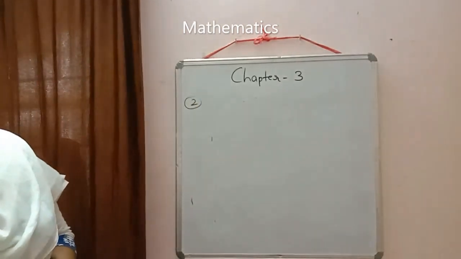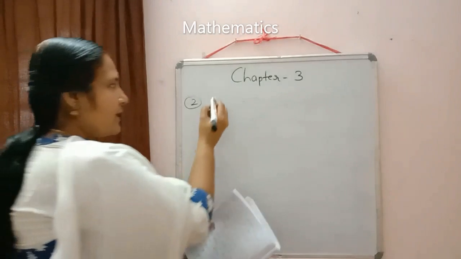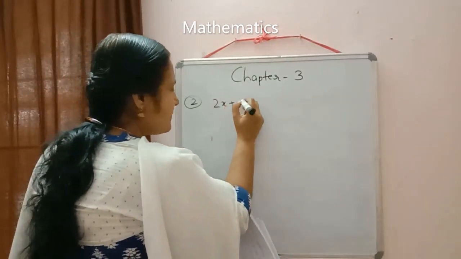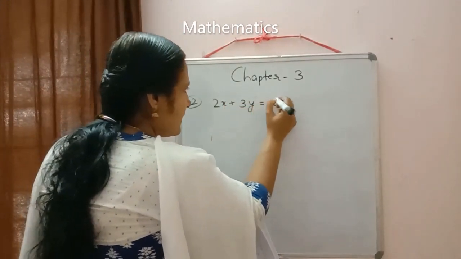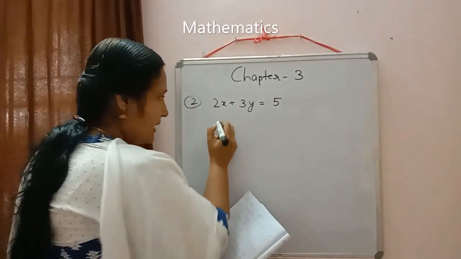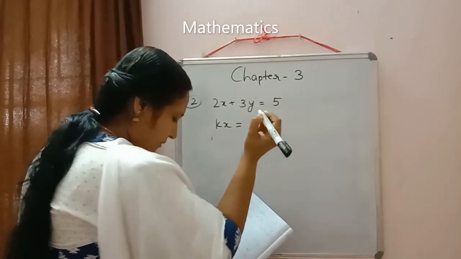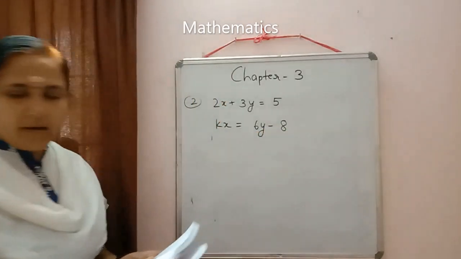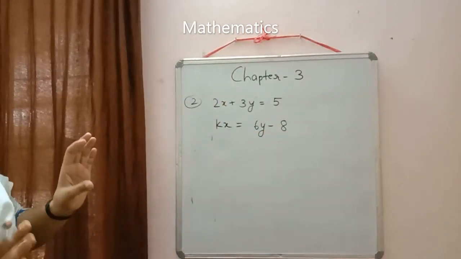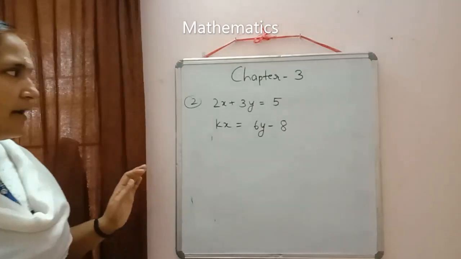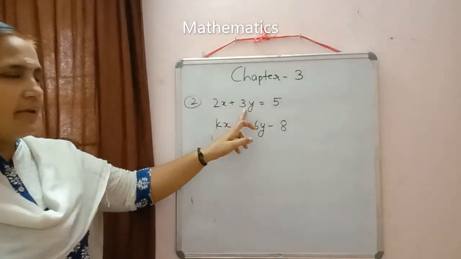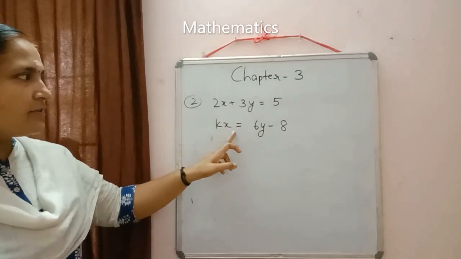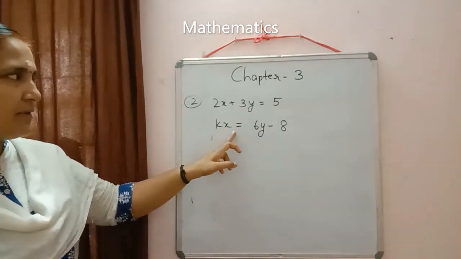All of you please write down the second question. Second question: equation is 2x plus 3y is equal to 5 and kx is equal to 6y minus 8. So already I said the numbers should be in proper order there. Coefficient of y here we have in left hand side, so here also we should have in left hand side only.